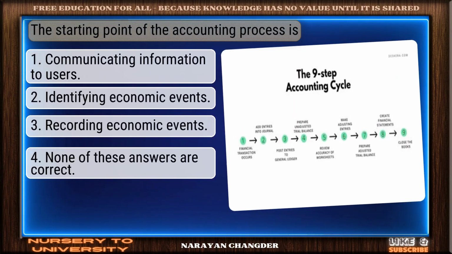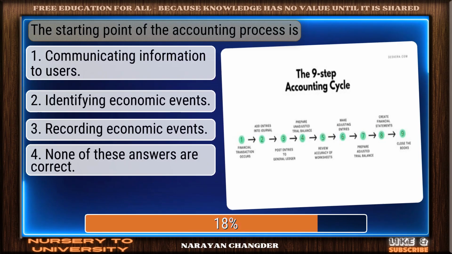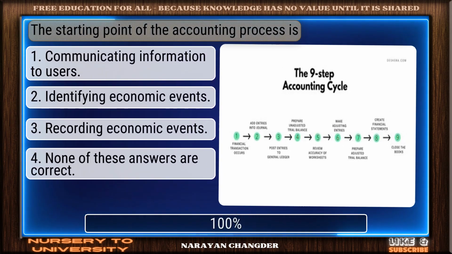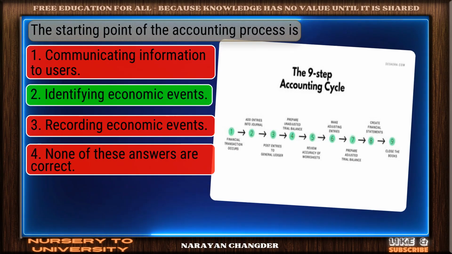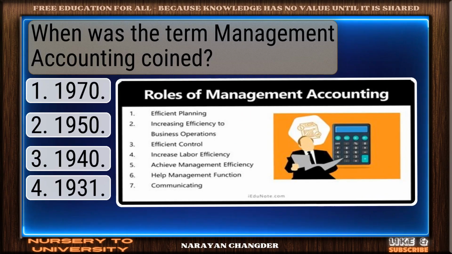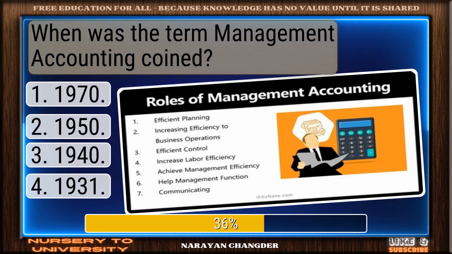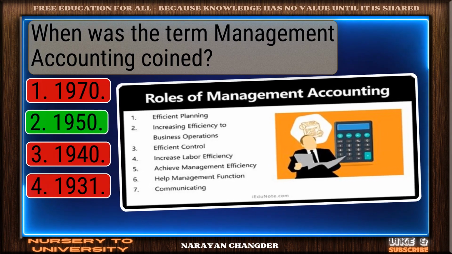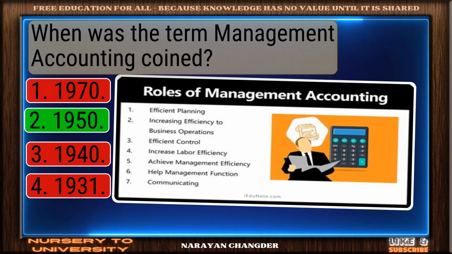The starting point of the accounting process is... Identifying economic events is the most accurate answer. When was the term management accounting coined? 1950 is the correct and valid answer.